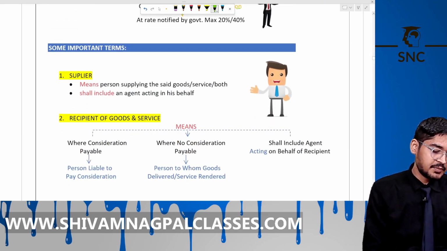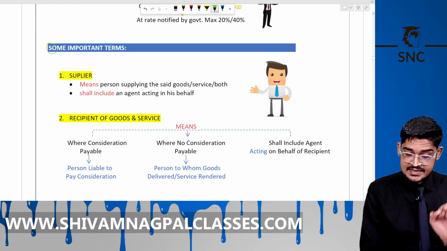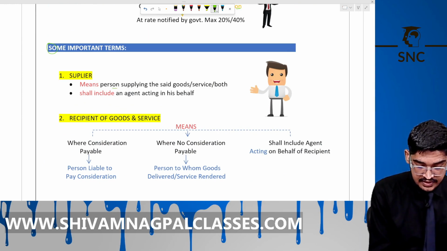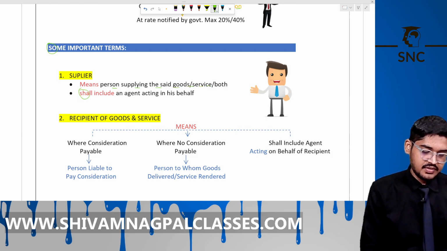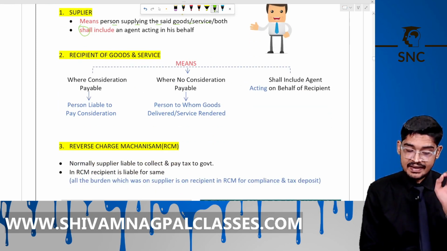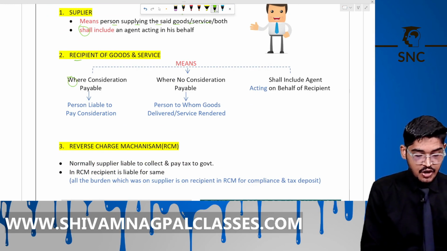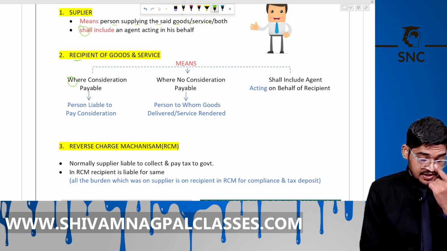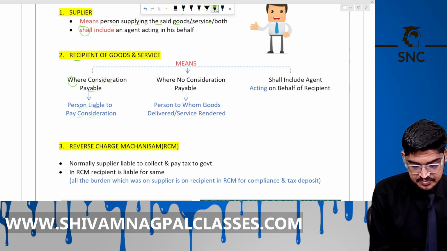Now some important terms. What do you mean by the supplier? Supplier means a person supplying the goods, services or both. It includes the agent also. Now this is important. What do you mean by recipient of goods and services? You have to check whether consideration is payable. If consideration is payable, then that person is liable to pay the consideration.